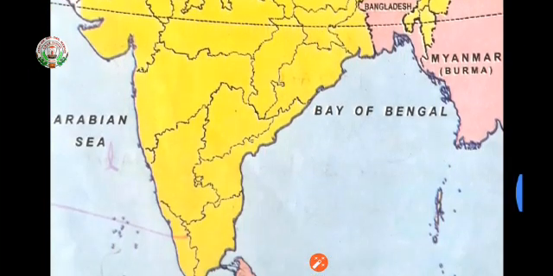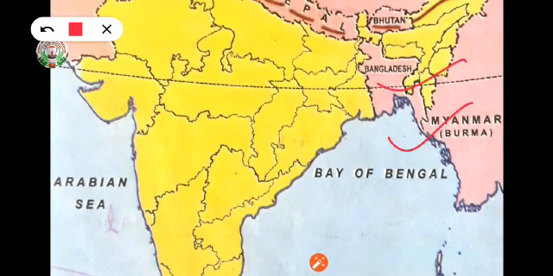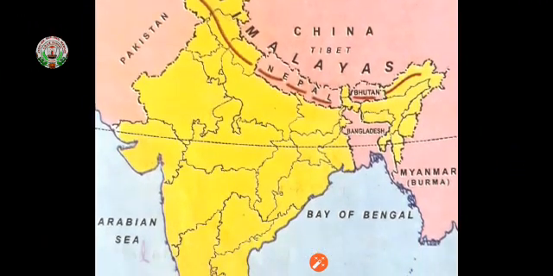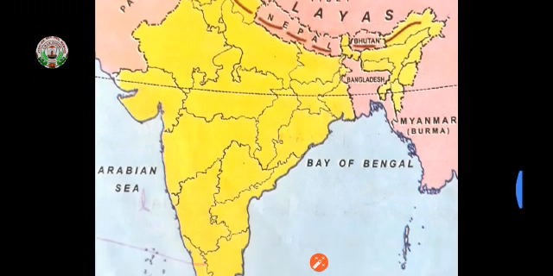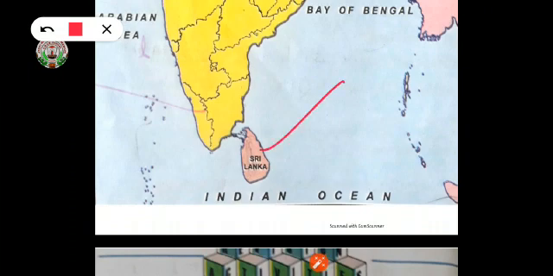Now come to the east. Here we have Bangladesh, Myanmar, Burma and Bay of Bengal. Now come to the west part. See here to the west we have Pakistan and Arabian Sea. Now come to south part of India. Here we have Sri Lanka and Indian Ocean.